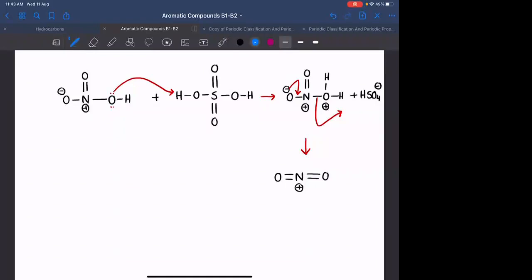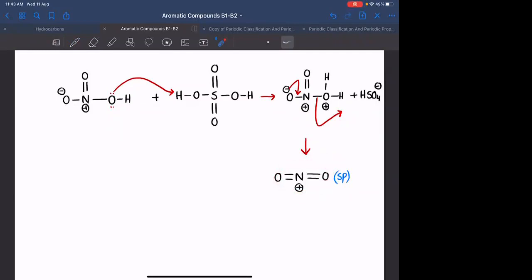I am representing this as a linear molecule because the hybridization is sp. The hybridization of nitrogen is sp. नाइट्रोजन का outermost electrons 5 है, पॉजिटिव मतलब क्या है, एक इलेक्ट्रॉन हटा दिया, 4 है, 4 मतलब it is similar to that of carbon ना, this particular compound is similar to that of CO2.